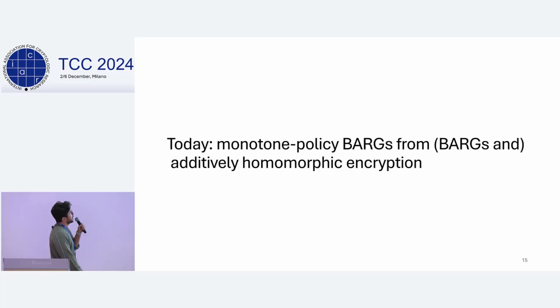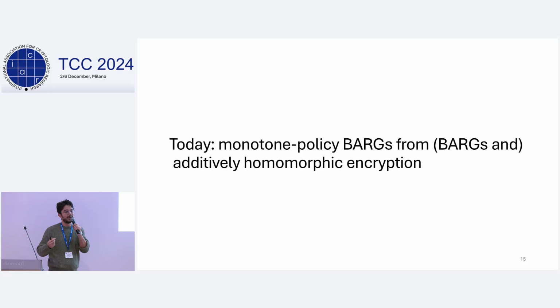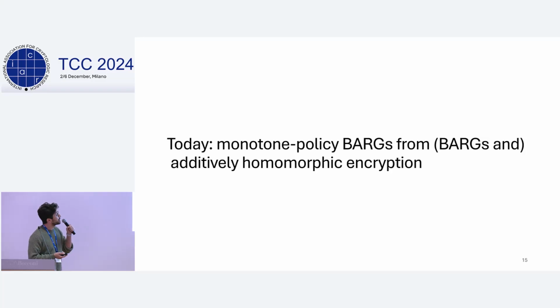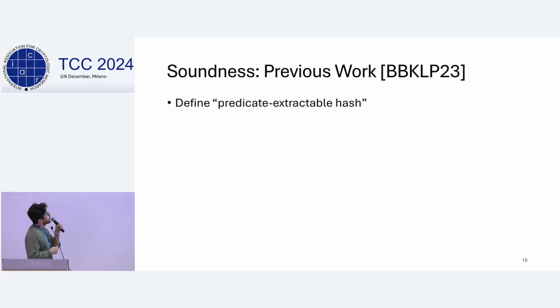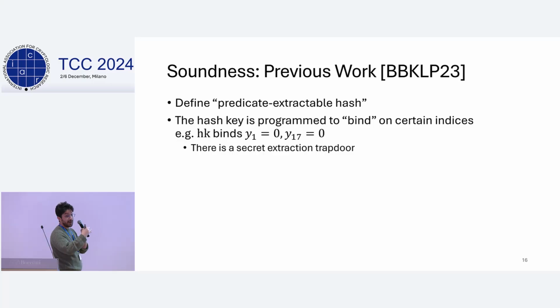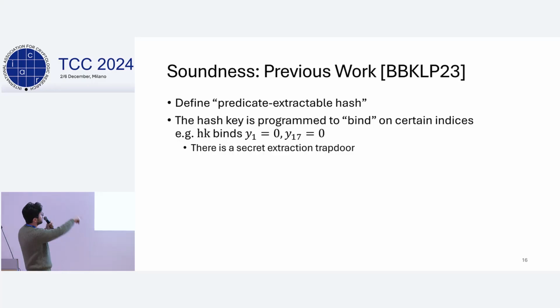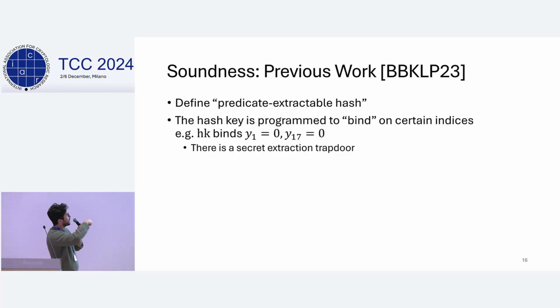All right, with the time that I have left, I won't go through the entire construction, but I will at least look at the main building block that we use to get the monotone policy BARG, and the starting point is actually going to be the previous work of Brakerski et al. So let's start with their main building block. They introduced something that they call a predicate extractable hash. You can think of it as a generalization of SSB hash or somewhere extractable hash. So you have a hash key that you can program to bind on some things, but here you can program it to bind on multiple indices, not just one. So for example, you can program it to bind on y_1 being 0 and the 17th bit being 0 as well. And in addition, of course, we have a secret extraction trapdoor.